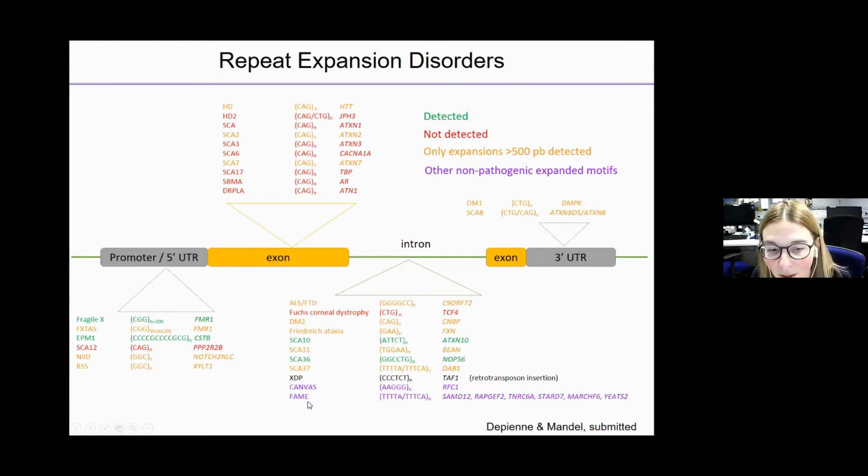In the case of FAME and also CANVAS, which is another repeat expansion disorder, there is the problem that the pathogenic motif is different from the reference motif, and some individuals have non-pathogenic expansions. So of course, it's important to make the difference.